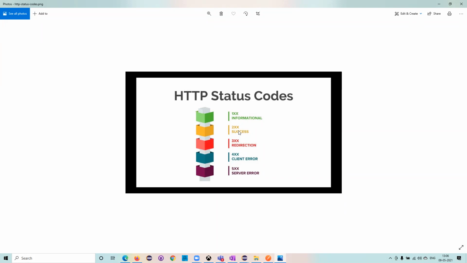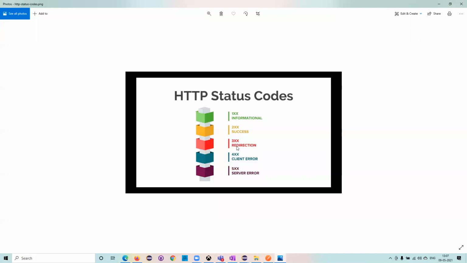You need to understand very clearly that whether the API is requested properly and responded properly, that will give the success message. So if you have any information, we will give you back the status codes at 1XX, and if it is successfully requested and responded back, then it is called 2XX.